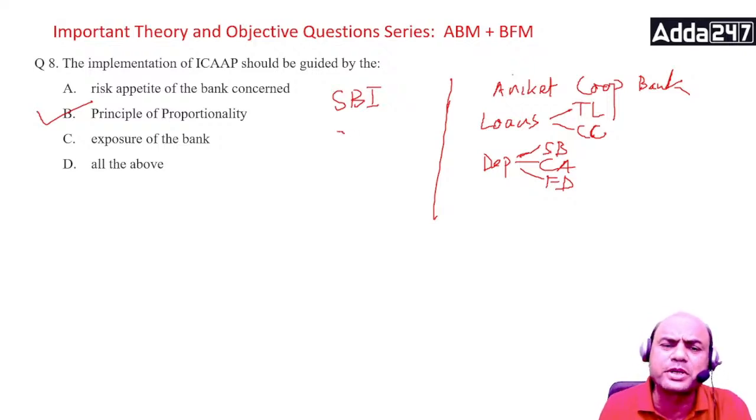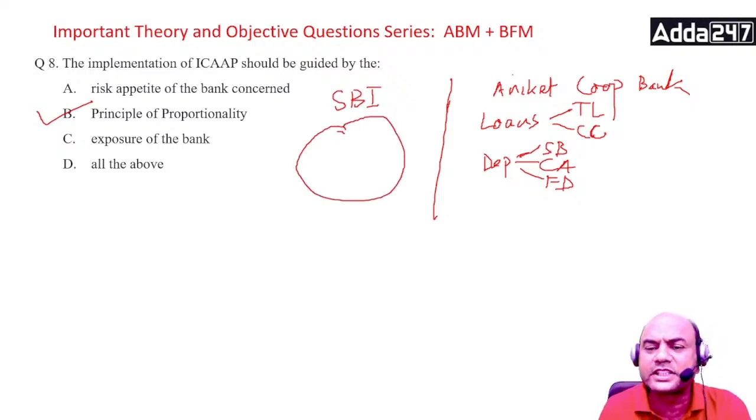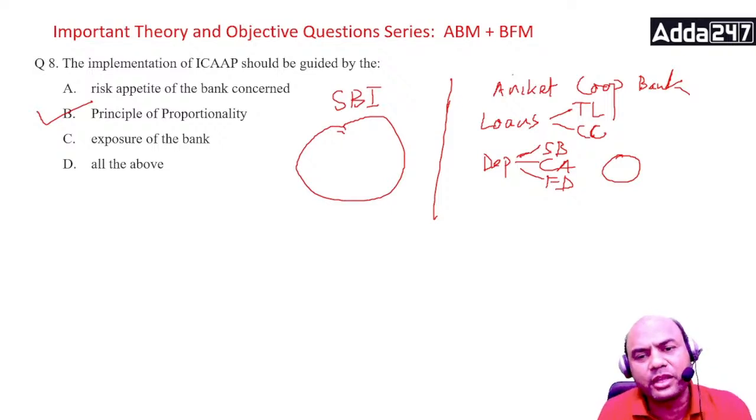SBI has a much bigger area, whereas this bank has only this much area. Can you apply the same rules to SBI and Aniket Cooperative Bank? No, you can't. Look at the structure and overall functioning of this bank and of that bank. This is called proportionality.